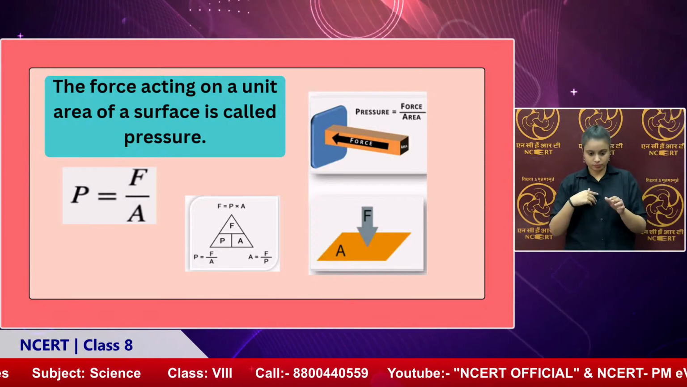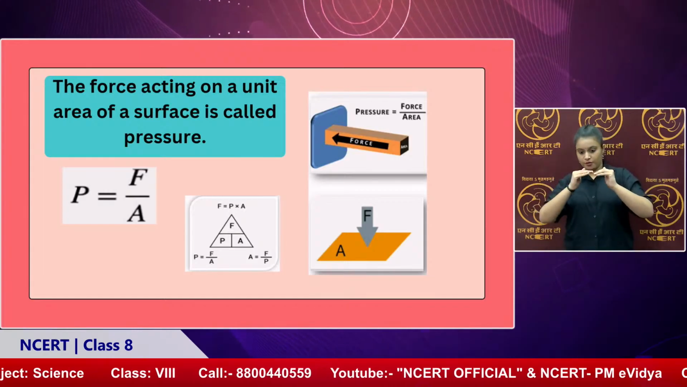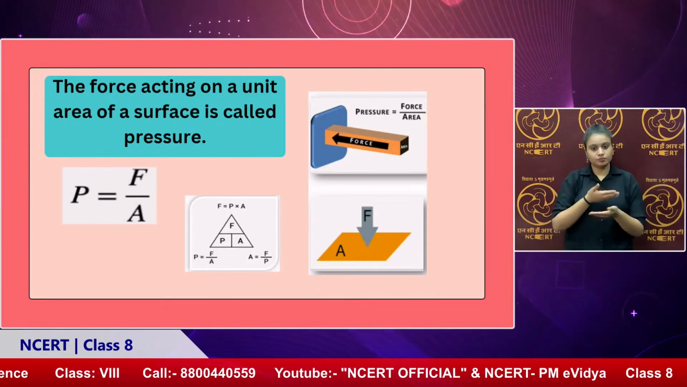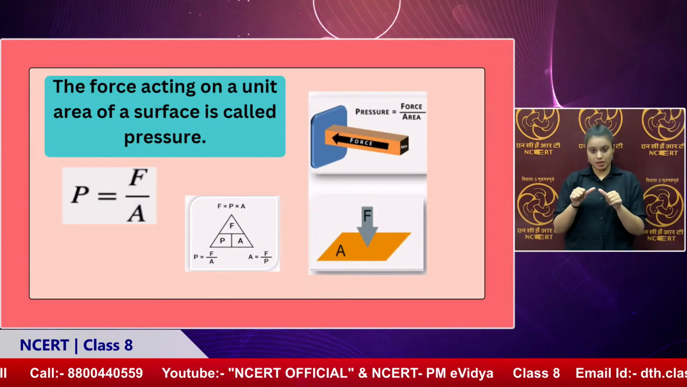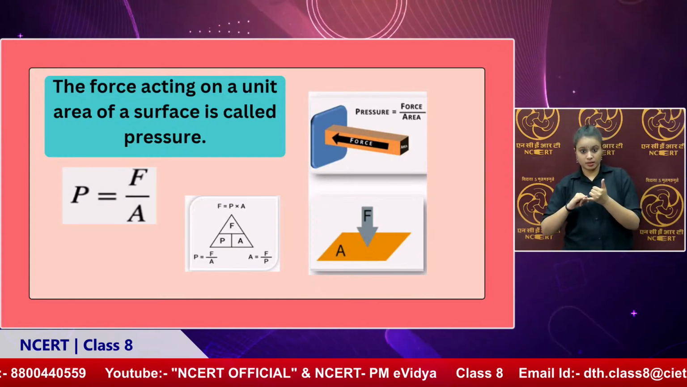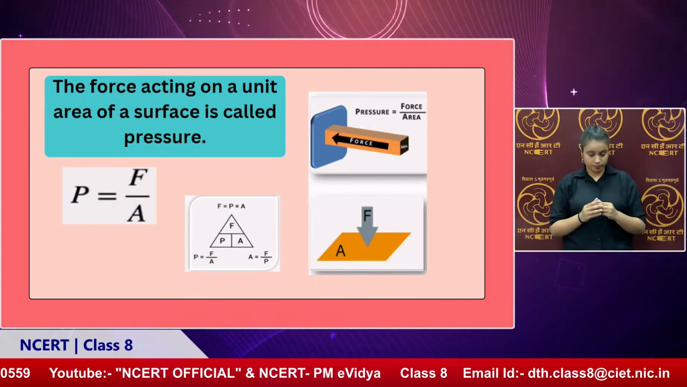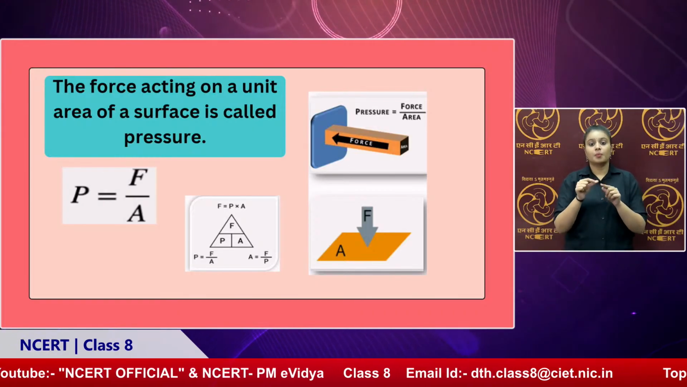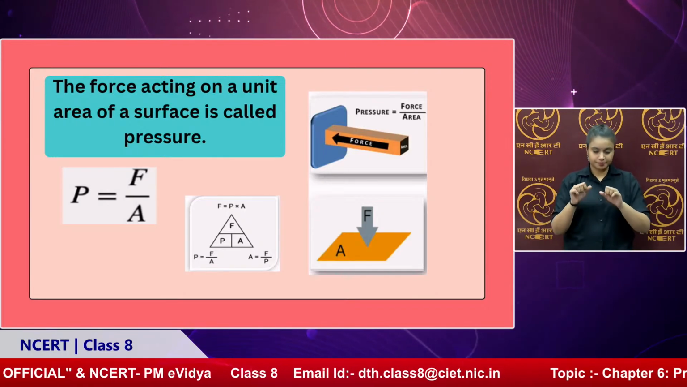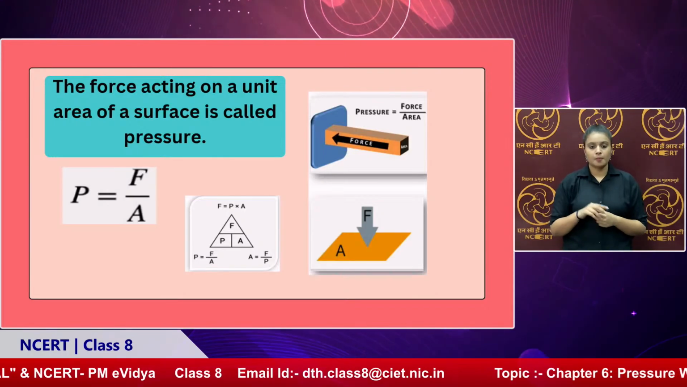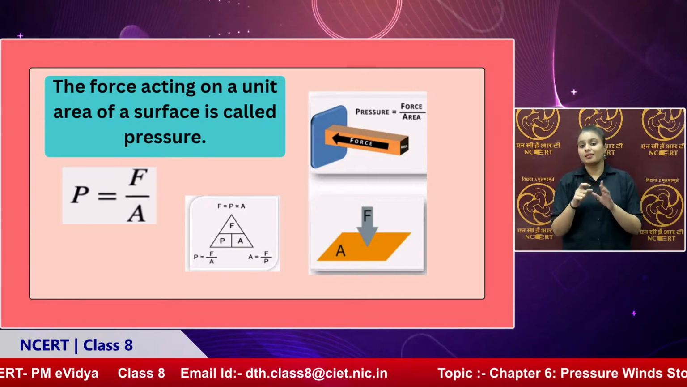Pressure is equal to force upon area. Now we know that force is measured in newtons and area in meter square. So the unit for pressure will be newton per meter square, that is also called Pascal. Ma'am, can we have some numericals also? Yes. So we'll just see how we use this identity, or we can say the formula.